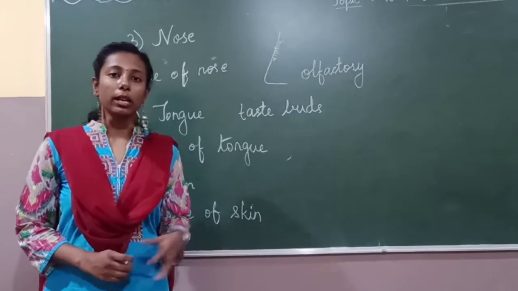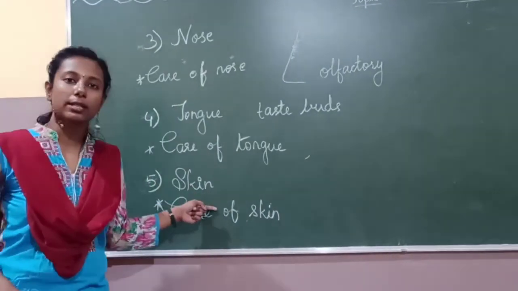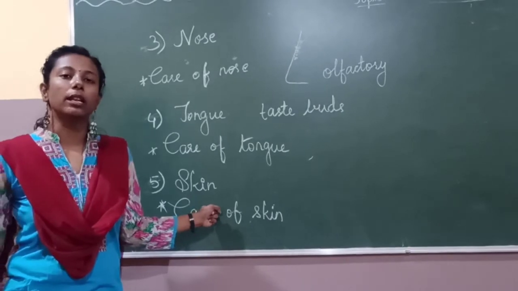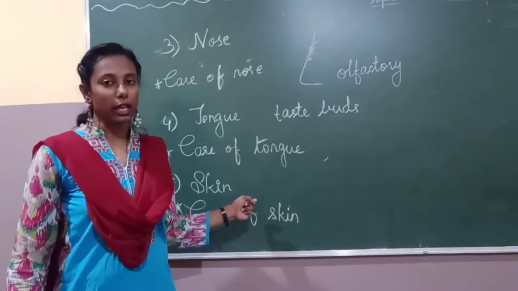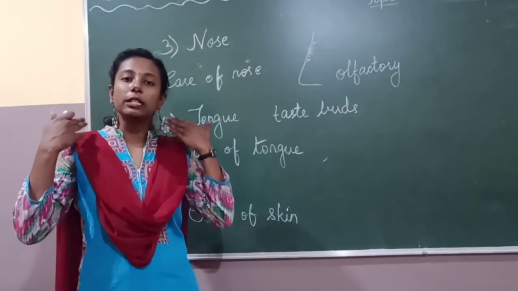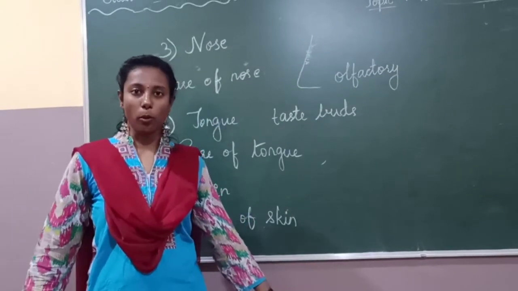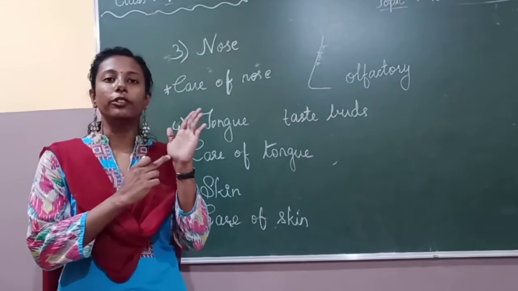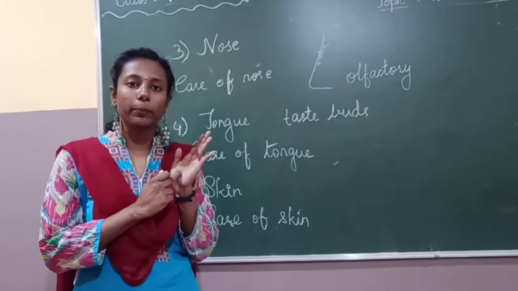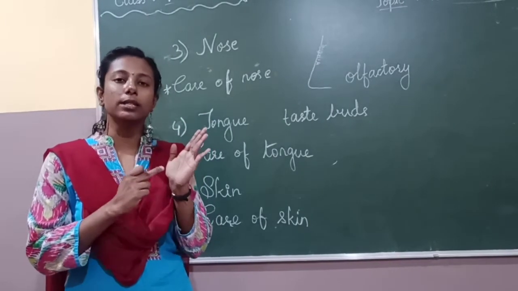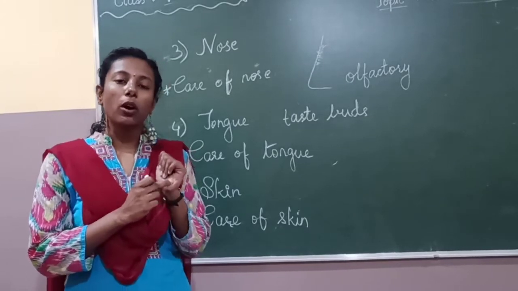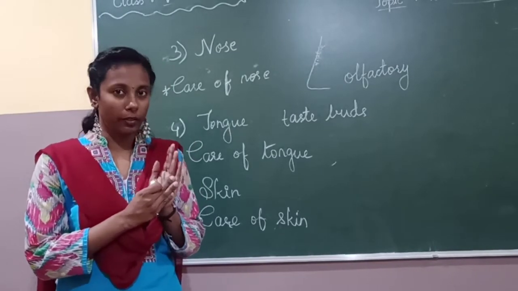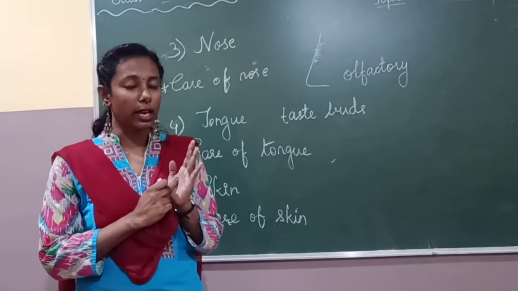Now coming to the next sense organ, that is our skin. So skin is the largest sense organ in our body, as the skin is present all over the body. Okay children? The area of the palm and the foot is the most sensitive area, because there are millions of nerve endings present in this area.